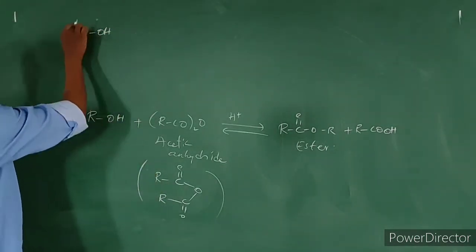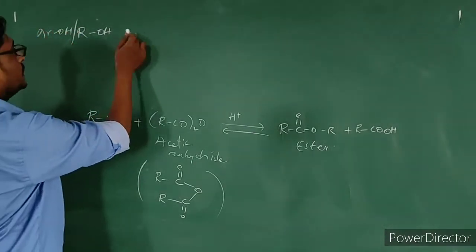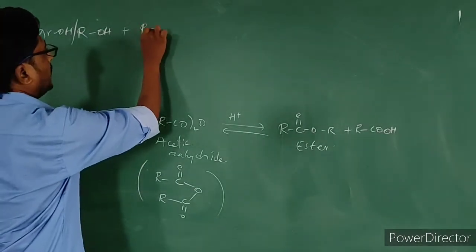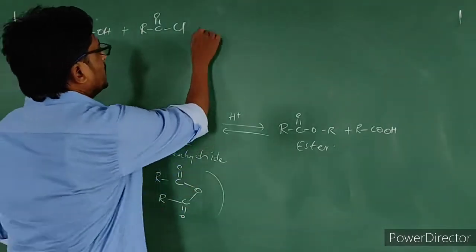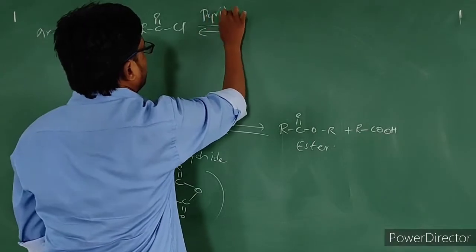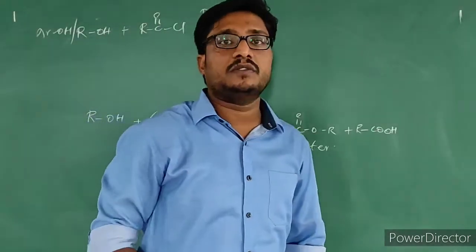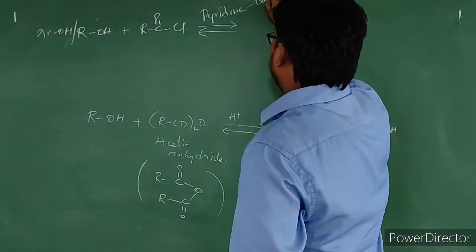ROH, or we can consider phenol in this way, reacts with acid chloride, RC double bond OC. This reaction takes place in presence of pyridine. Why do we need to consider this pyridine? If you see the nature of this pyridine, it is a base.